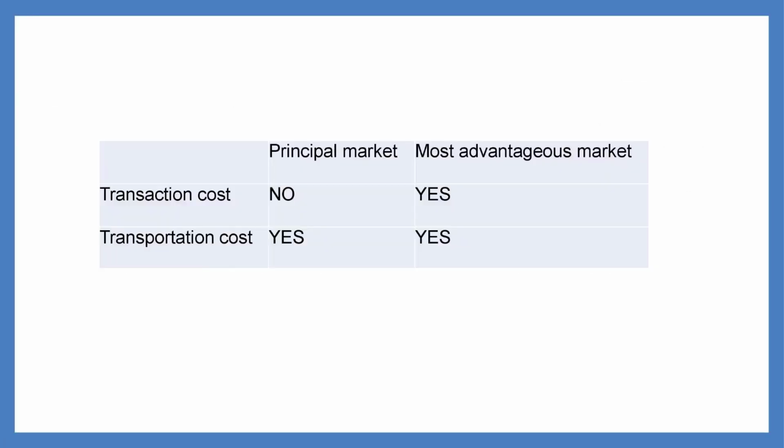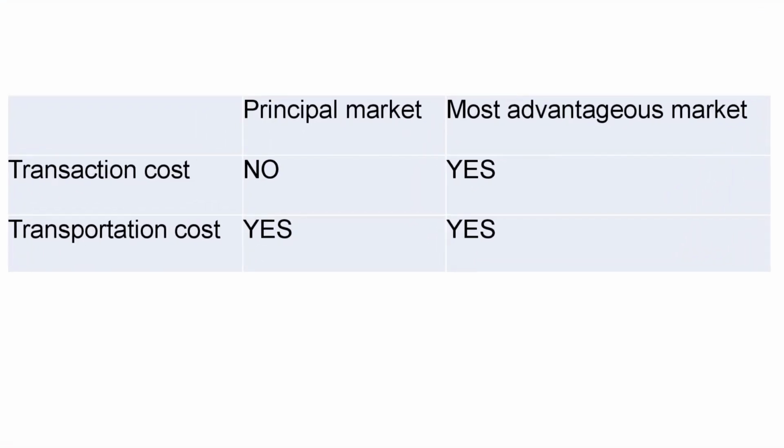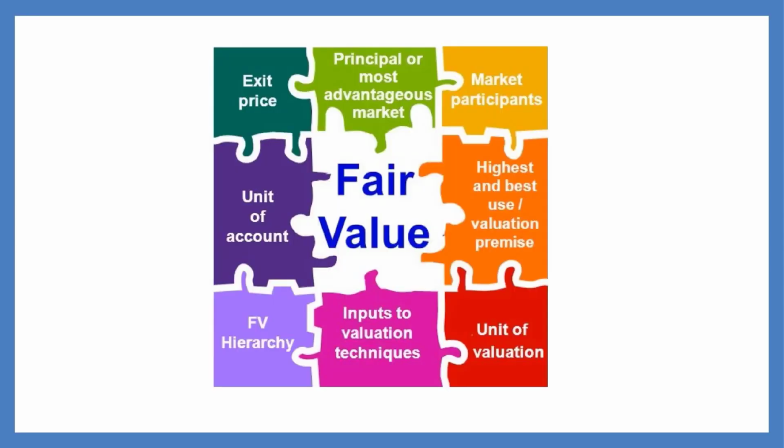So the rule is that transaction costs should not be considered for a principal market but will be considered for the most advantageous market for determination of fair value. I repeat once again: for fair value measurement, you should not consider the transaction cost in a principal market, but it should be considered for the most advantageous market. On the other hand, transportation cost, which depends on the characteristic of the asset, will be considered in the fair value measurement in the case of both markets. So we are done with all the components, namely asset or liability, transaction, market participants and the price.